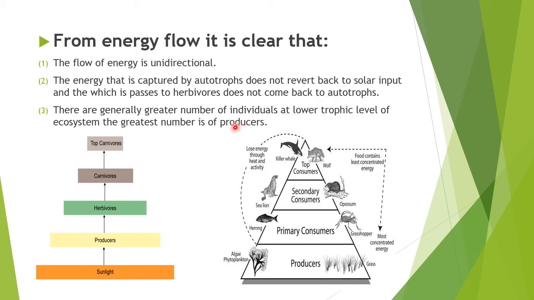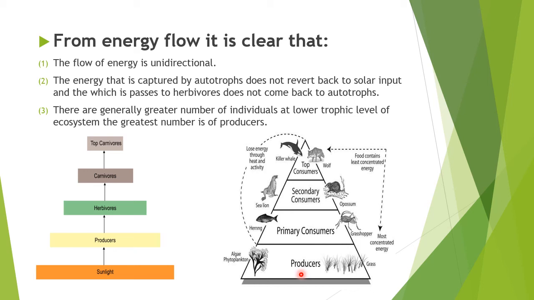There are generally a greater number of individuals at the lower trophic level. So this is your first trophic level, your lower trophic level, and they have more individuals as compared to your top consumers. So the greatest number is of producers.